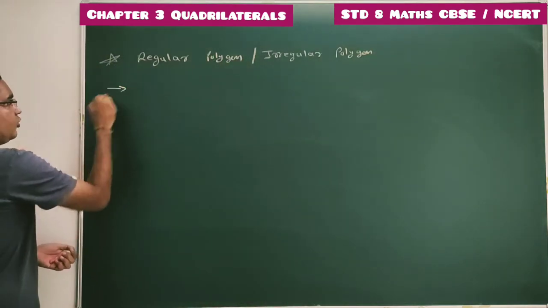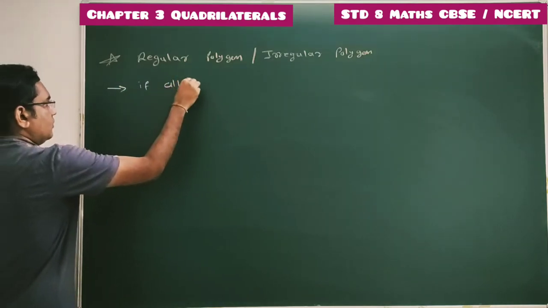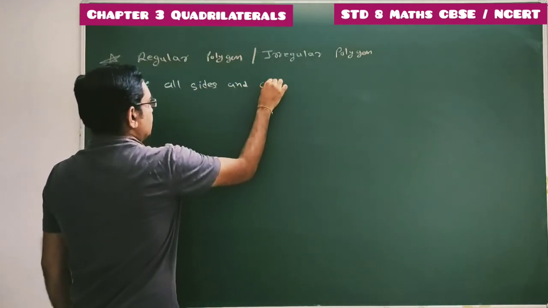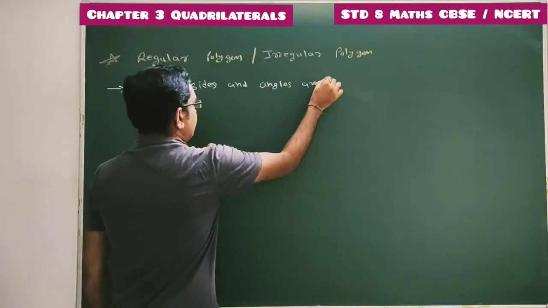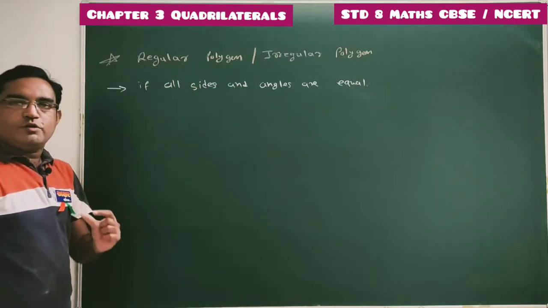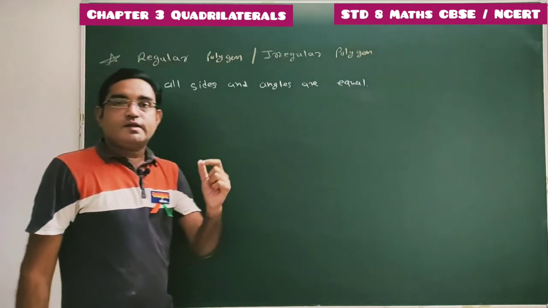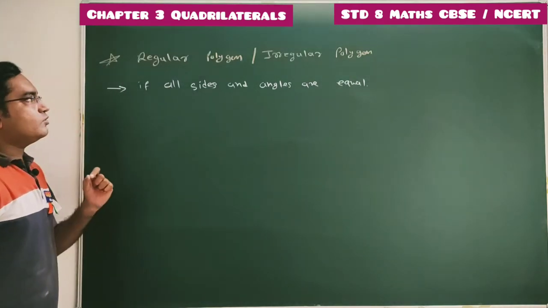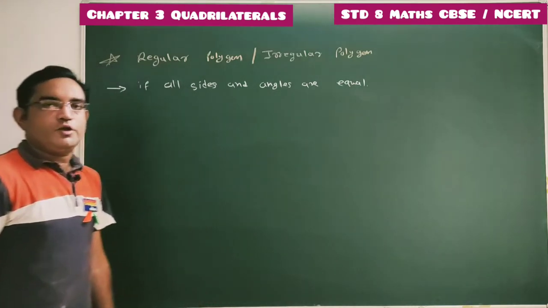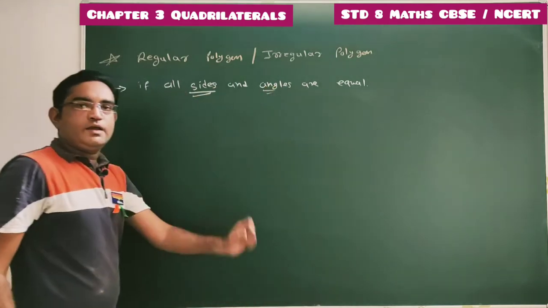A polygon is said to be a regular polygon if all sides and angles are equal. A polygon in which all sides and all angles are equal, that polygon is known as a regular polygon. Otherwise it is known as an irregular polygon. If all sides are equal, then all angles will be automatically equal.